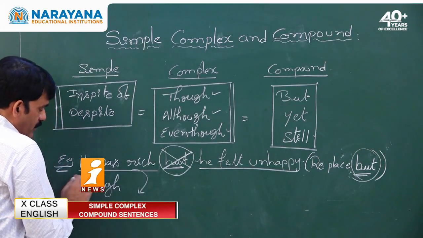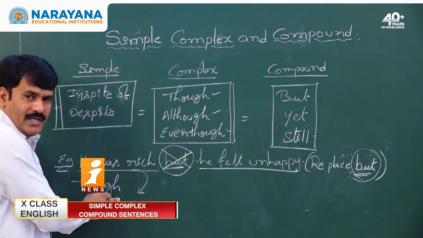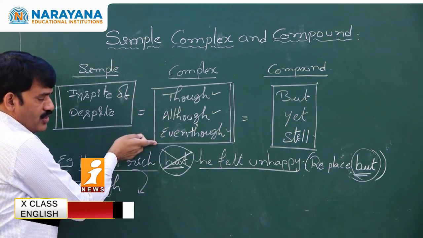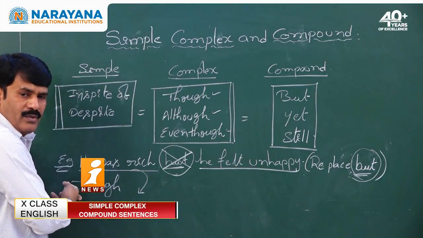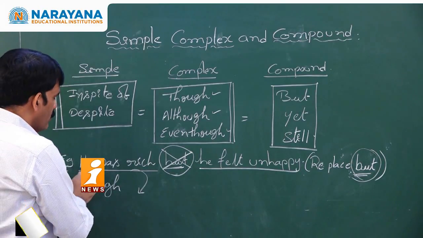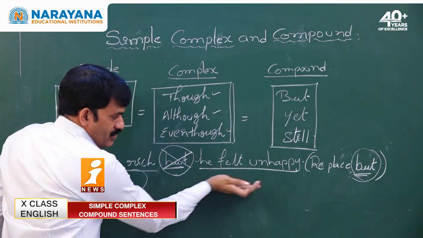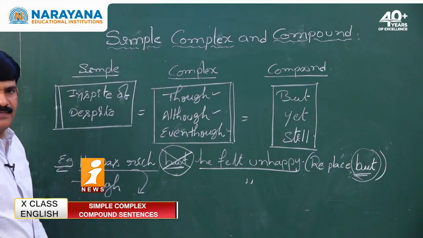Though he is rich, now the entire main clause became subordinate clause because the subordinating conjunction is used along with the clause. Automatically, the main clause becomes subordinate clause. Though he is rich, so what? He felt unhappy. There is no change. You can write the exact sentence as it is.